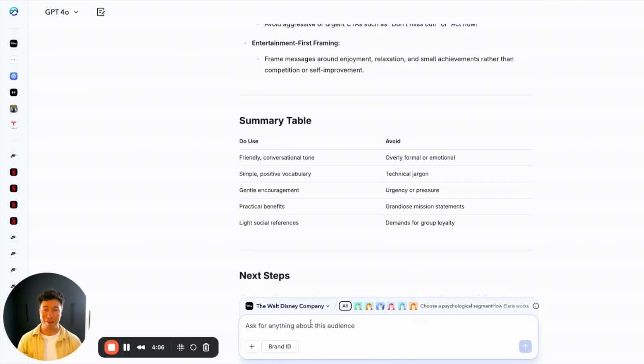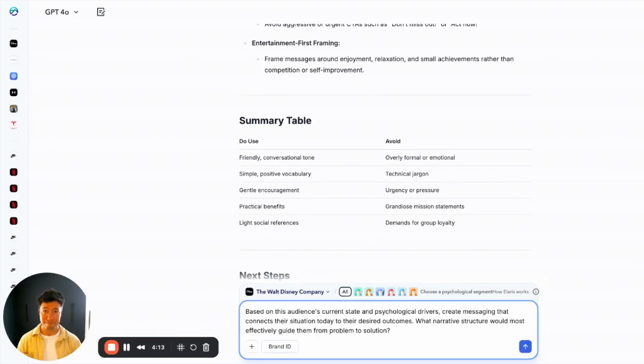The next step is to craft messaging that bridges their current state to desired outcomes. We're going to use this prompt to do that.